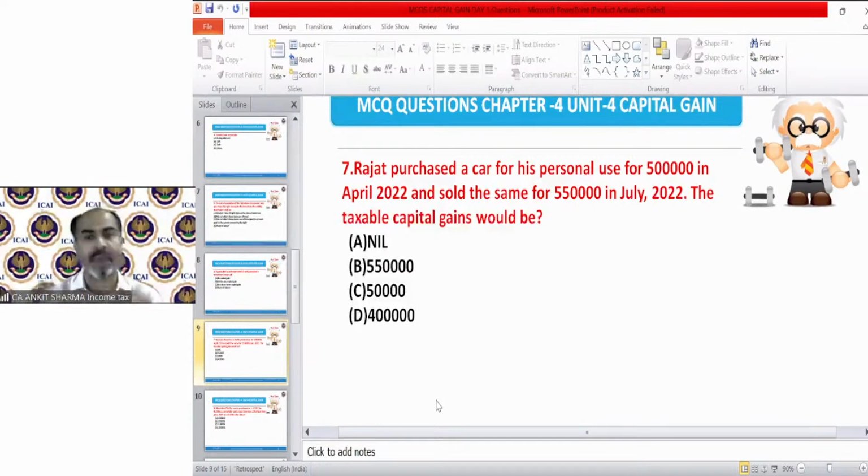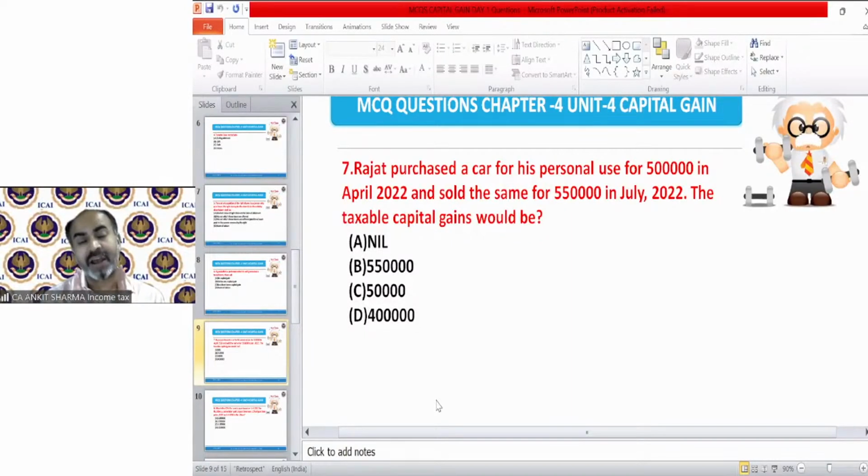There will be no capital gain. We can say that it's nil. It's not possible that if you purchase something which is movable and personal for 5 lakh, then you can sell it at a higher price. But if you are able to do that, still it's not a capital asset. So either it will be loss or it will be gain, where its chargeability is nil. So the correct answer is A, that is nil. So those who are giving answer C are wrong.